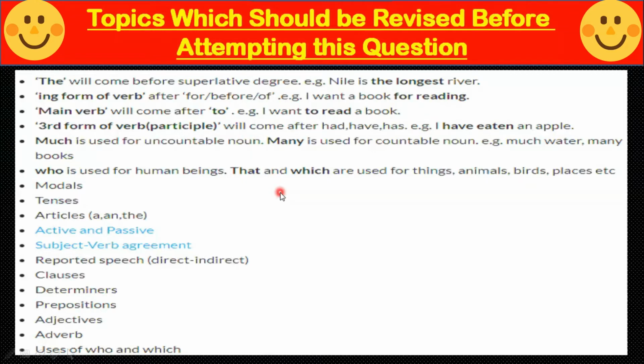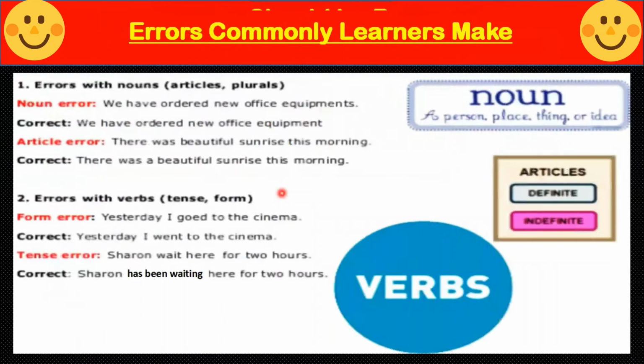Correction of errors. Errors commonly learners make. Errors with nouns, articles, plurals. We have ordered new office equipments. We have ordered new office equipment. It's a collective noun. Article error. There was beautiful sunrise this morning. There was a beautiful sunrise this morning.